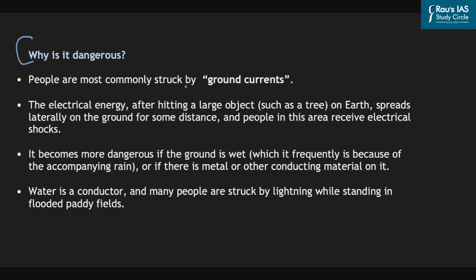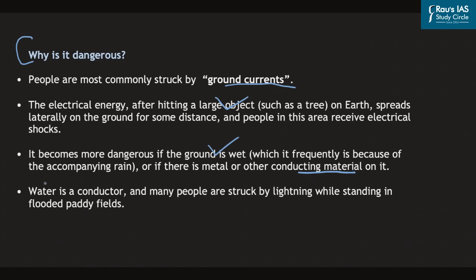When the lightning strikes the ground, it then distributes in the form of ground currents. And the people on the surface of the earth are commonly struck by these ground currents. What happens is that the electrical energy, after hitting a large object, for example a tree on the earth, spreads laterally on the ground for some distance, and people in this area then receive electrical shocks. So it becomes more dangerous if the ground is wet, which is frequently so because it is accompanied by rain. And if there is metal or other conducting material on it, the lateral movement of the electric current will be huge, and as such, people will be affected more when the lightning hits the conducting material.